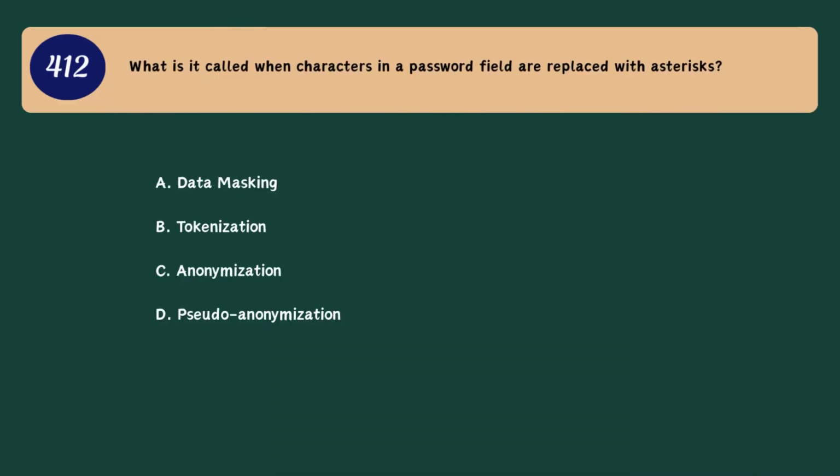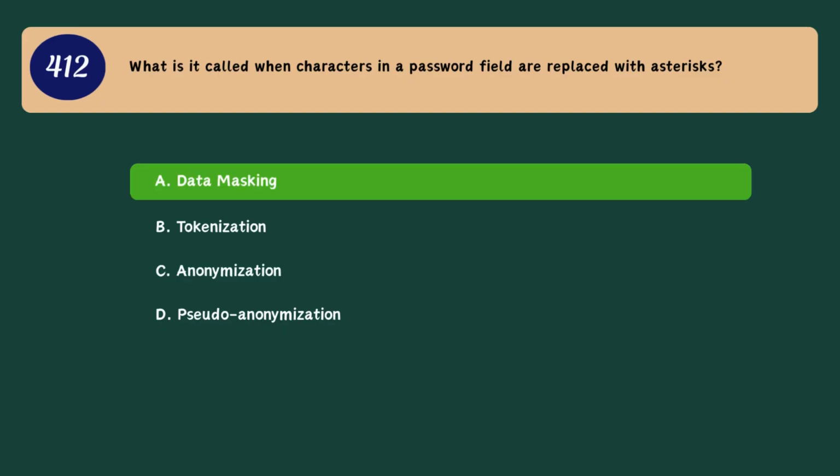Question 412. What is it called when characters in a password field are replaced with asterisks? A. Data masking. B. Tokenization. C. Anonymization. D. Pseudo-anonymization. Correct answer.